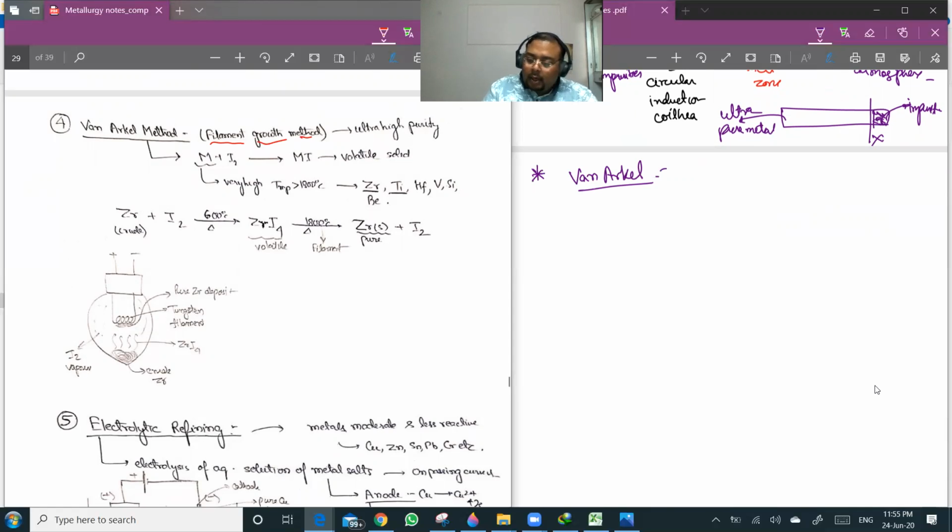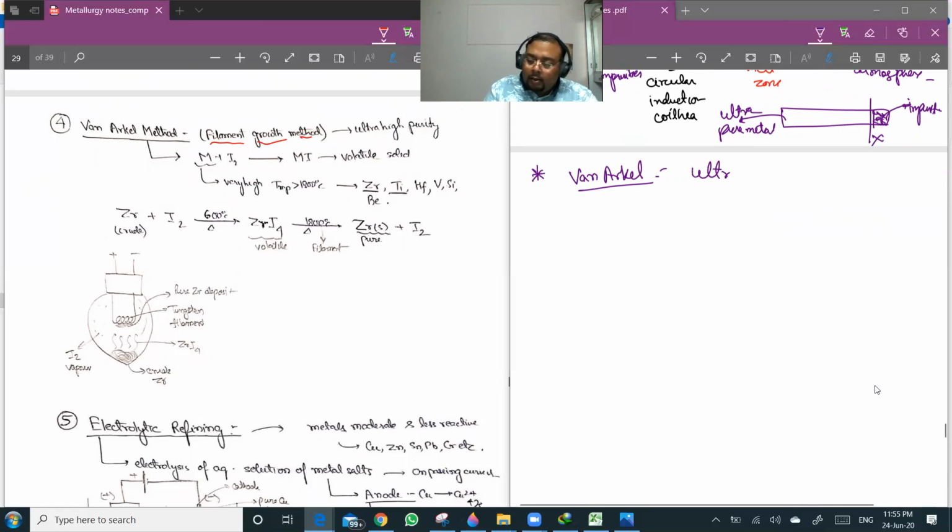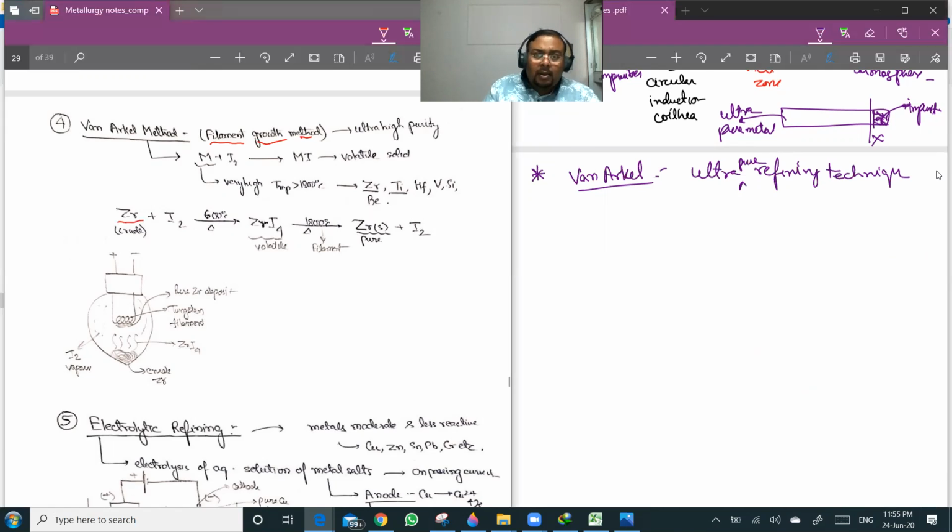This is also an ultra pure refining technique, and it is a type of vapor phase refining technique. It is mainly used for zirconium and sometimes used for titanium also. So what happens is that we take a chamber.